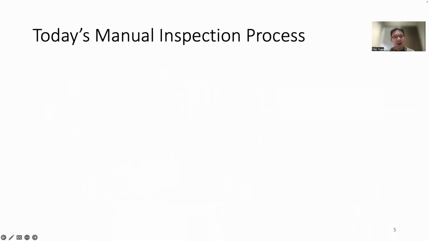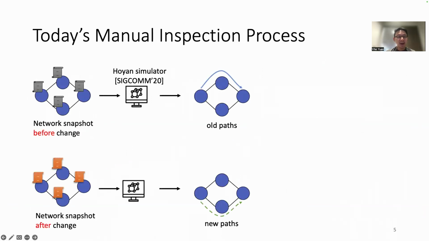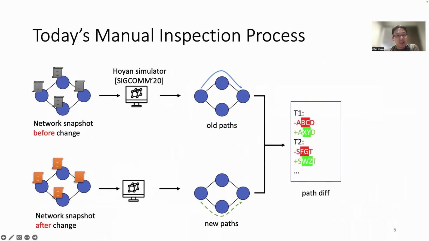Today, our operators mainly rely on the following inspection process. First, they use a simulator called Huoyan to compute the forwarding path of all traffic classes for the snapshot before the change and after the change. We call them the old path and the new path, respectively. Second, they compute the differences between the old path and the new path, or path diff, for each traffic class, and manually inspect if any path diff for any traffic class is incorrect.